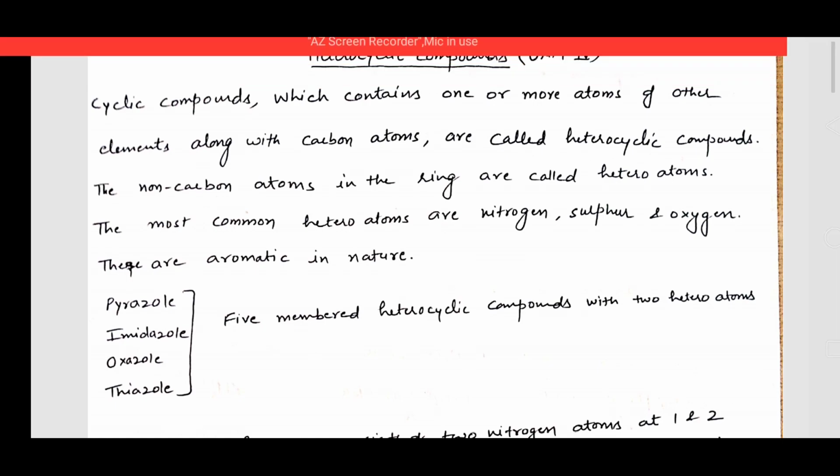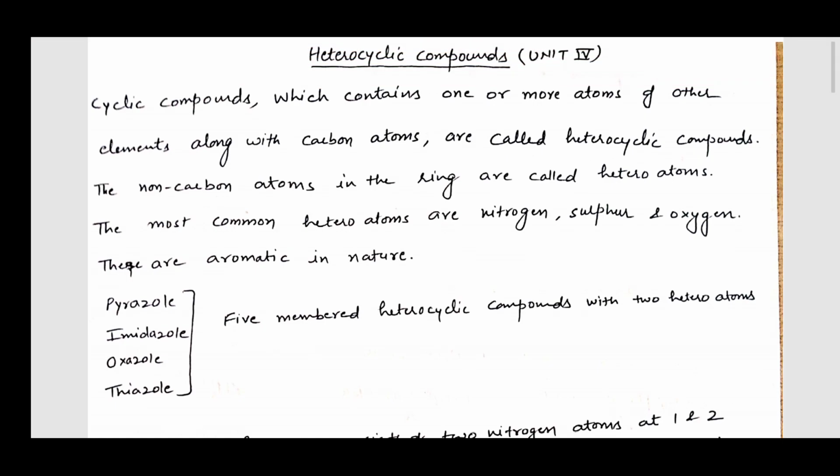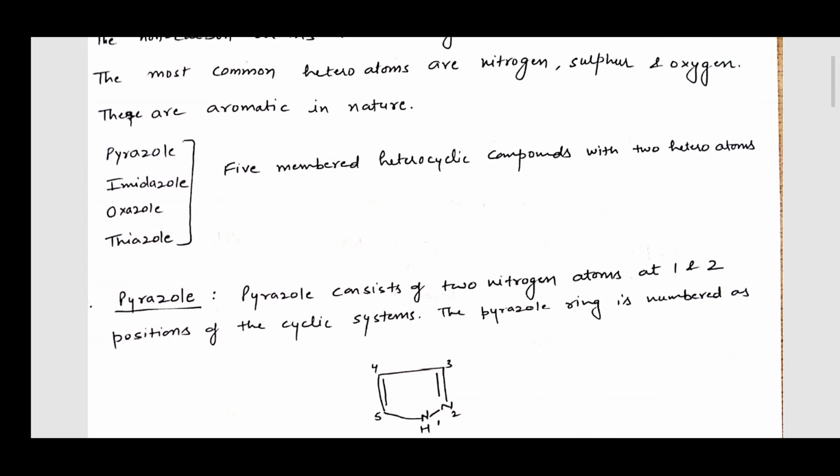Now, in Unit 3, you would be discussing the five-membered heterocyclic compounds with one heteroatom, that is pyrrole, furan, and thiophene. Now, in this chapter, you will discuss five-membered heterocyclic compounds with two heteroatoms like pyrazole, imidazole, oxazole, and thiazole. First of all, we will discuss each of them one by one.